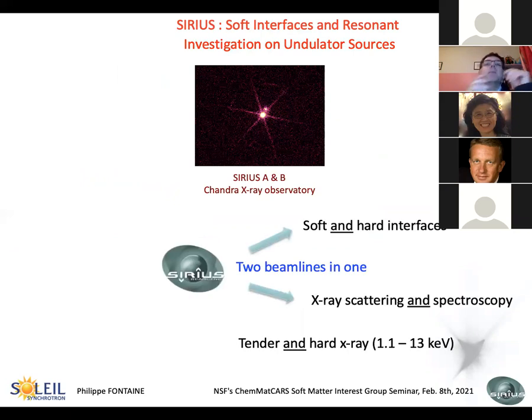And in fact, the Sirius beamline is also two beamlines in one, because we are working on soft, but also hard, surfaces and interfaces. We are doing X-ray scattering, which I talked a lot about, but also spectroscopy, and not only X-ray fluorescence, but also absorption spectroscopy. And we use tender or hard X-rays between 1.1 and 13 kiloelectronvolts.